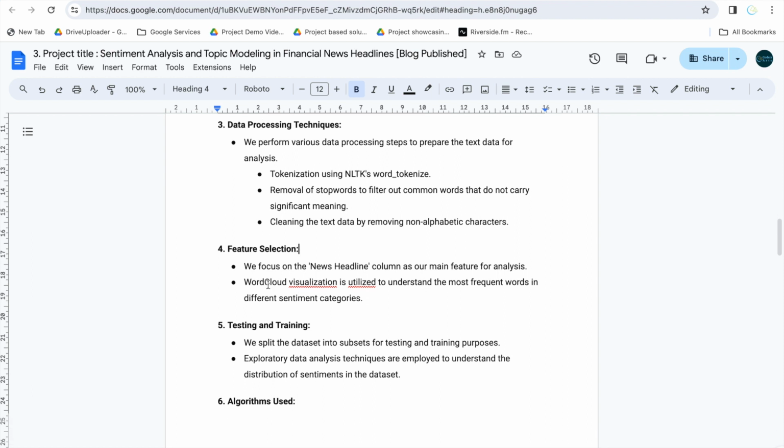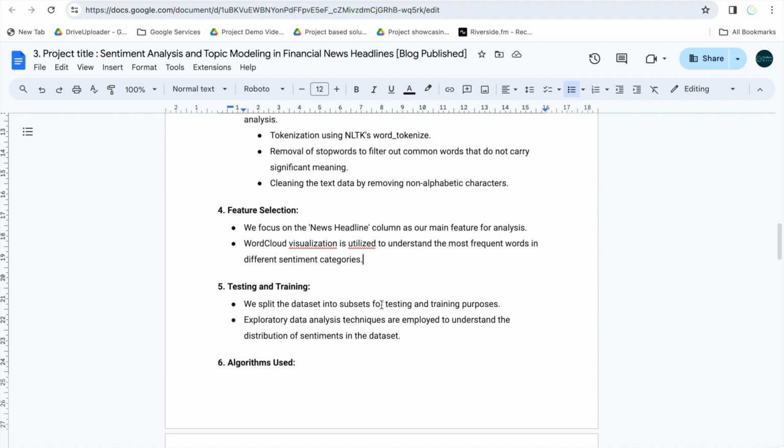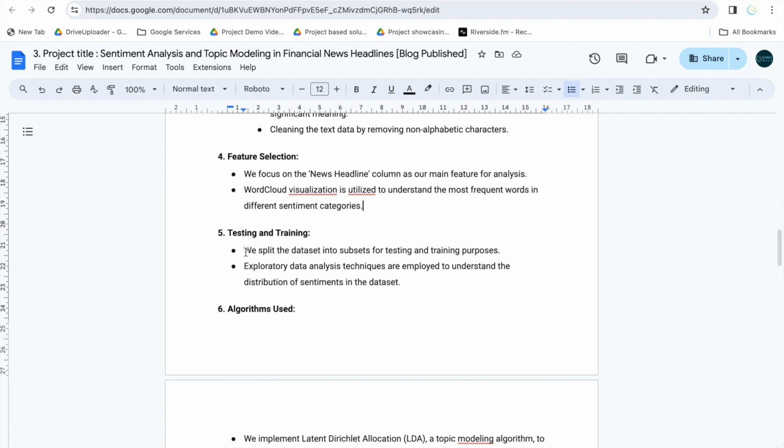Feature selection: we focus on the news headline column as our main feature for analysis. Word cloud visualization is utilized to understand the most frequent words in the different sentiment categories. For testing and training, we split the dataset into subsets.